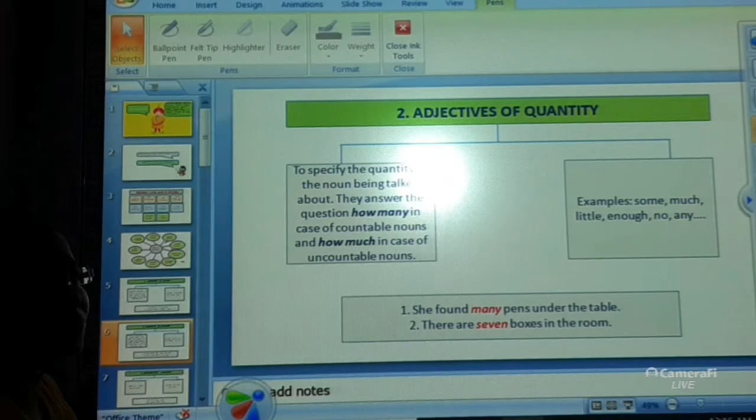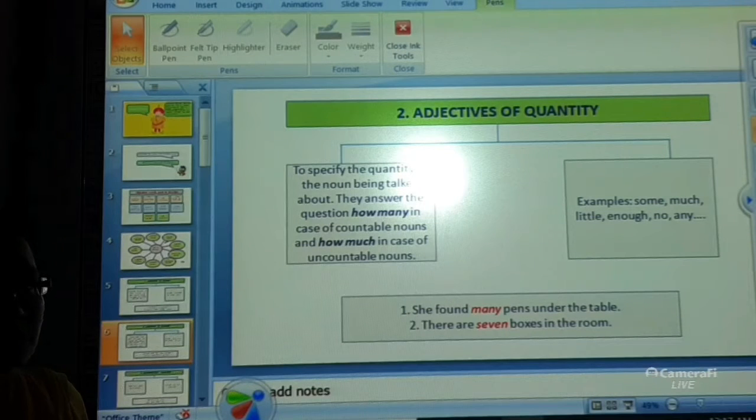Now, if I give you one example: give me some water. Water is, first of all, an uncountable noun. So, how much water do I want? I want some water. This way, when we are using words in order to show some kind of quantity of the noun, then these are called adjectives of quantity.